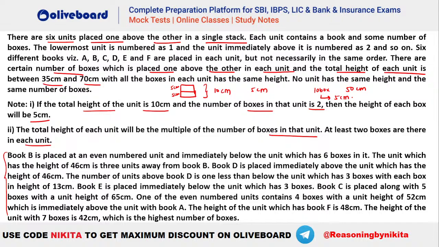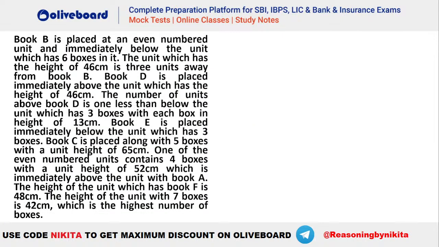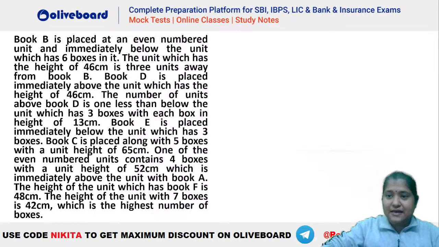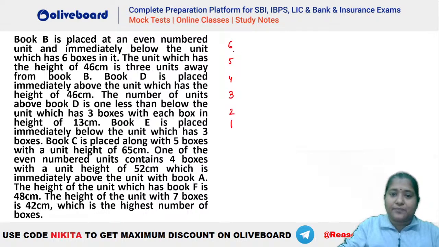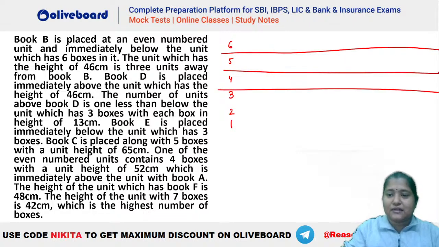Done? Chalo, Dolly has completed. Let's see whether we are getting the right answer or not. Okay. So what is given here? We should have a unit of 6 in here, right? There are 6 units kept in a stack. So let's number 6, 5, 4, 3, 2 and 1. Okay. Let's try. Let's see what is to be done here. Okay. Let's check.